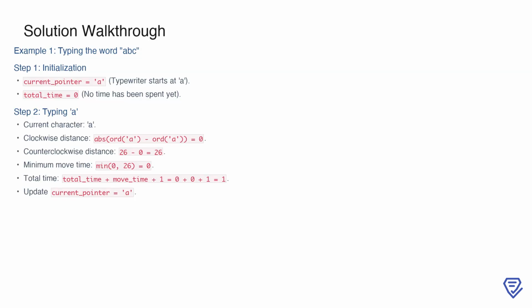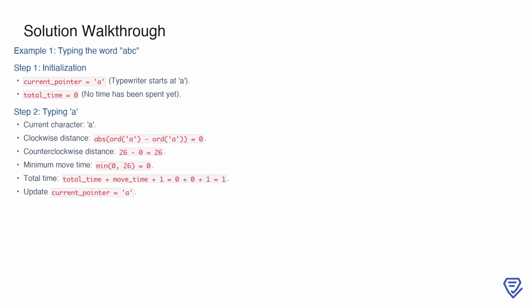To begin solving this problem, we start with the word ABC. First, we initialize the typewriter's pointer at the starting position, which is A, and set the total time to 0 since no typing has been done yet. Next, we proceed to type the first character, which is also A.